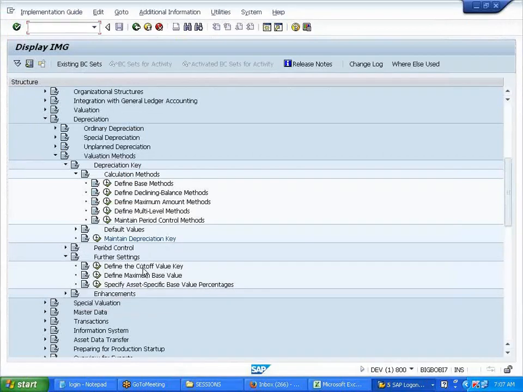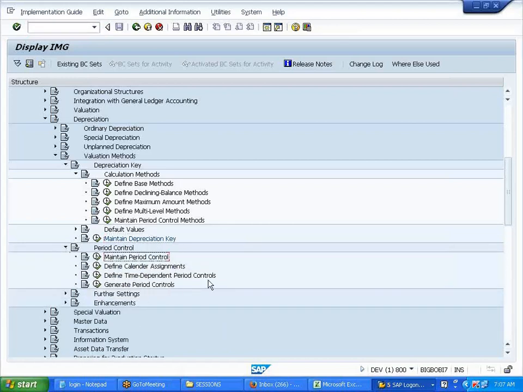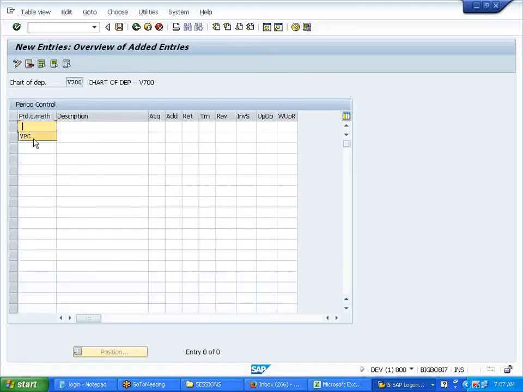So what we need to create, Ravi? Our depreciations are controlled at period control. Remember we created, right? Maintain period controls. Here only we said first 6 months, full year. So again we need to create another period control. I'm just taking a new entry. Let's say I'll create a period control 1. This will calculate depreciation on a pro rata basis. Here I'm taking a default period control that is available in SAP.